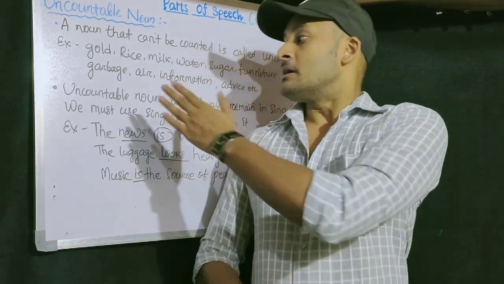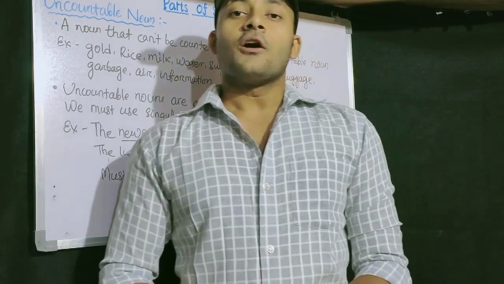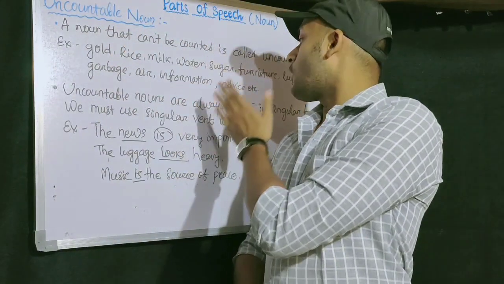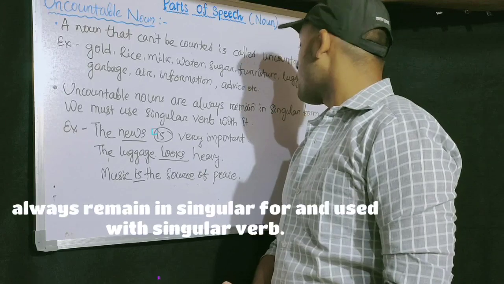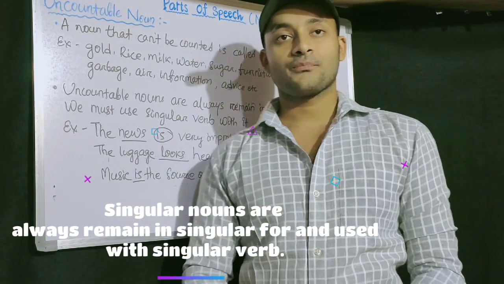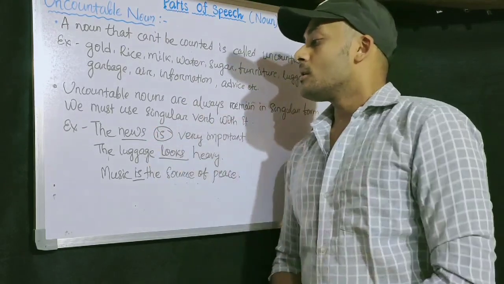Another point for uncountable nouns is that they always remain in singular form and we must use singular verbs with them.